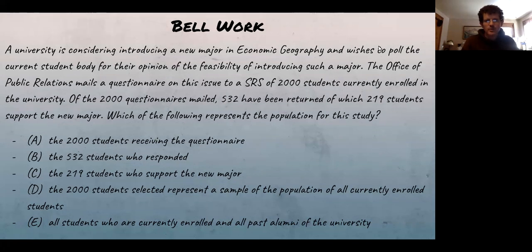And remember, we are picking a sample to represent the entire population of interest. So we're basically trying to figure out what is the population? Where can we generalize this to?